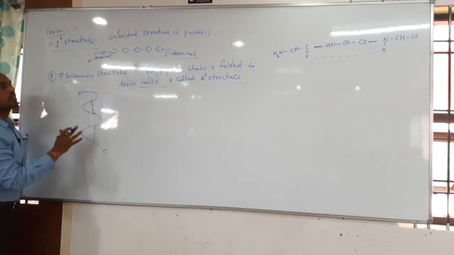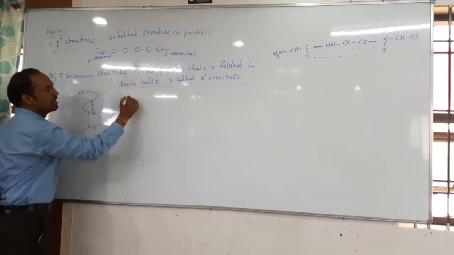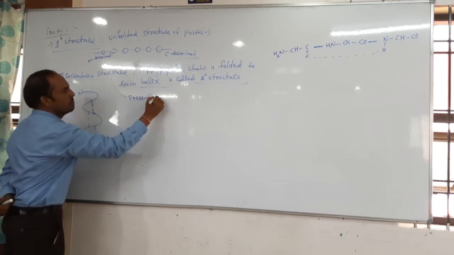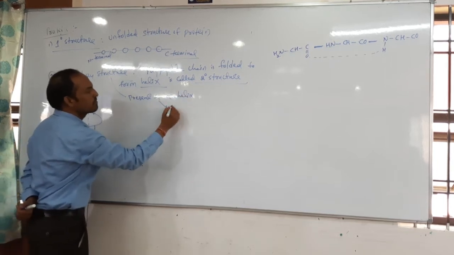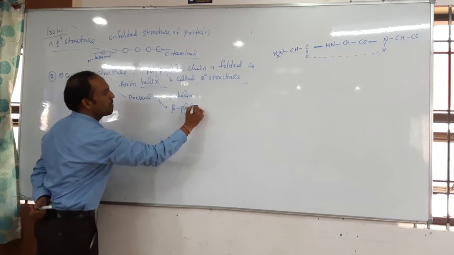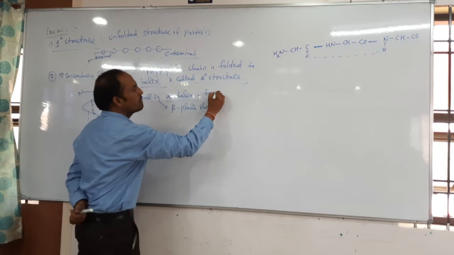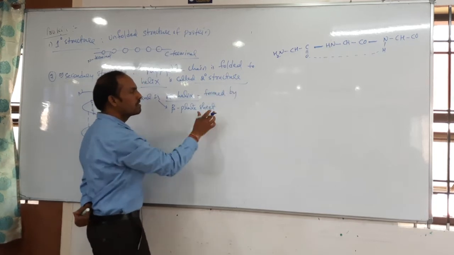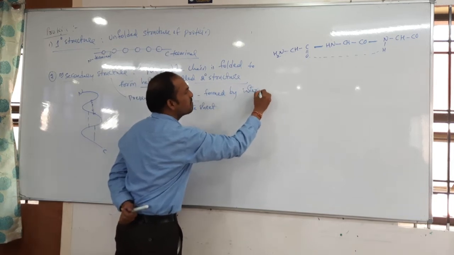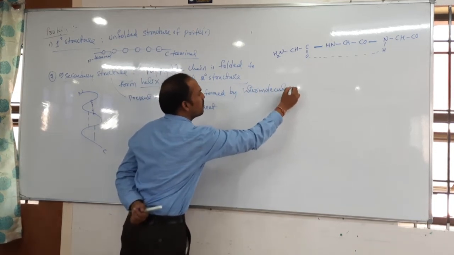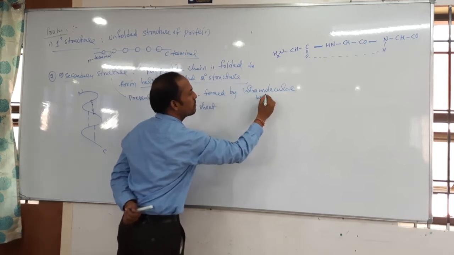This secondary structure is present in the form of alpha helix, and it is also called beta plated sheet. Beta plated sheet. So alpha helix is completely formed by intramolecular hydrogen bond.